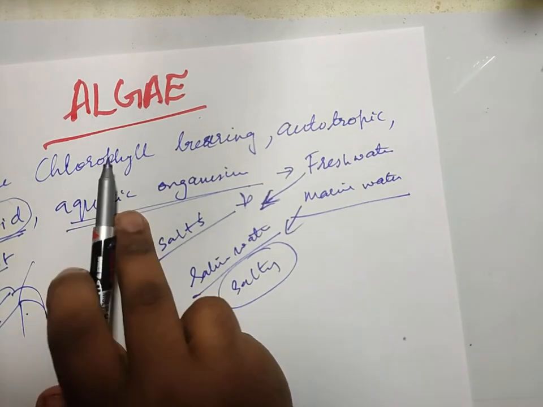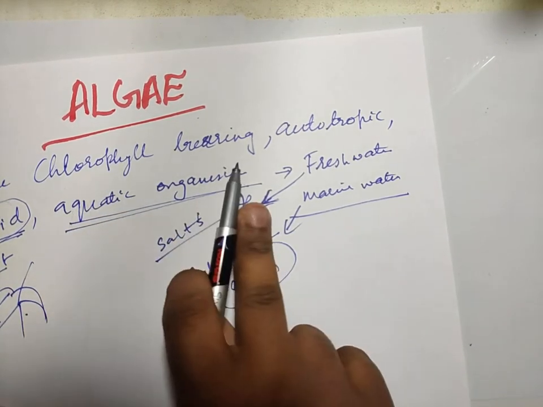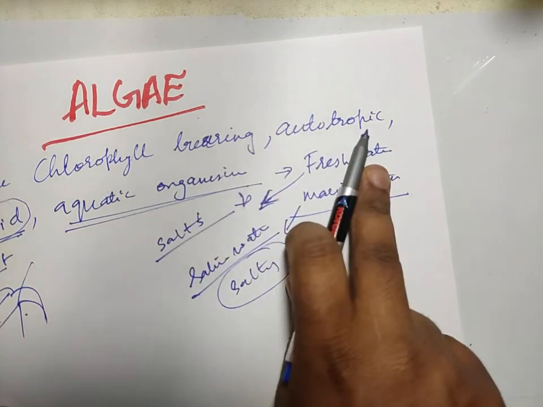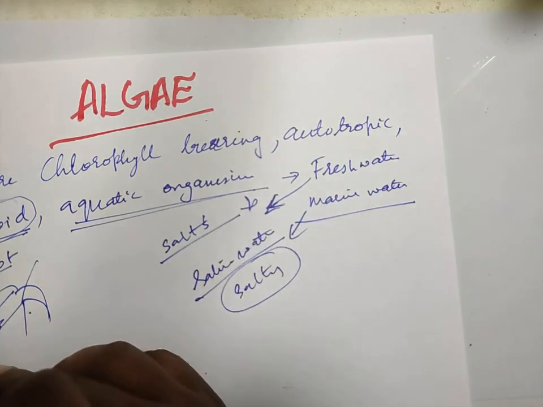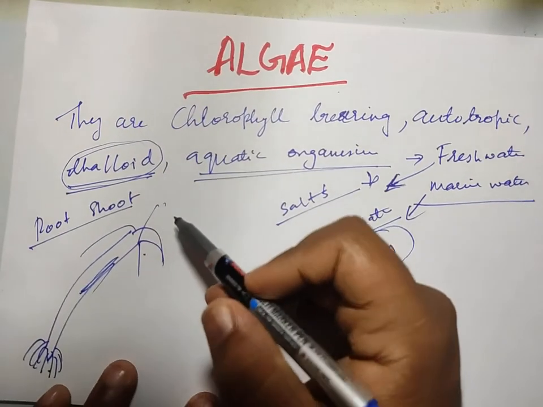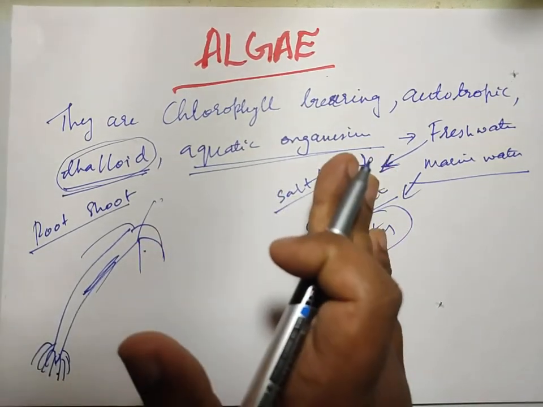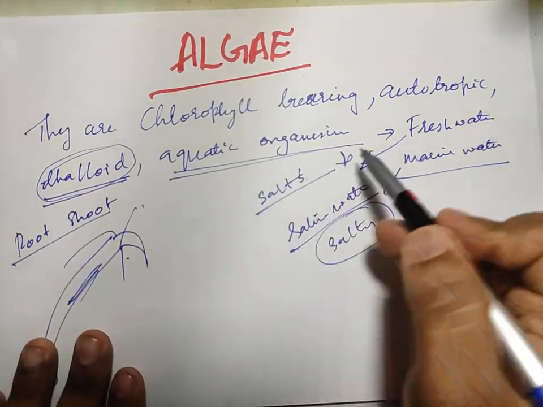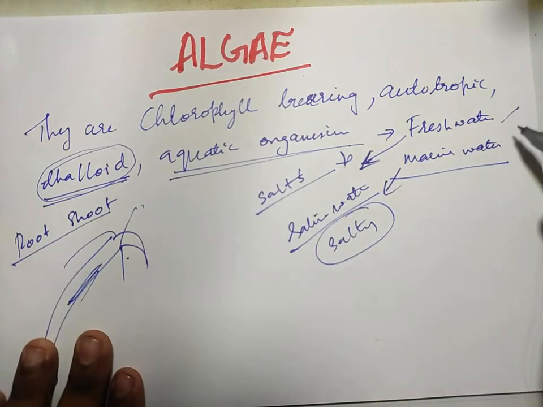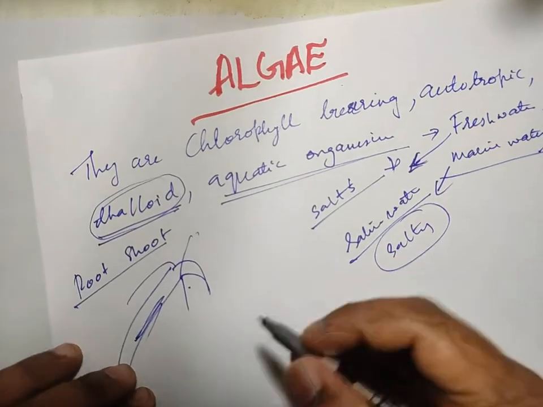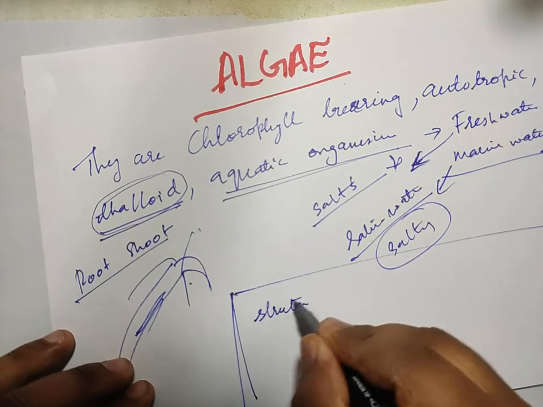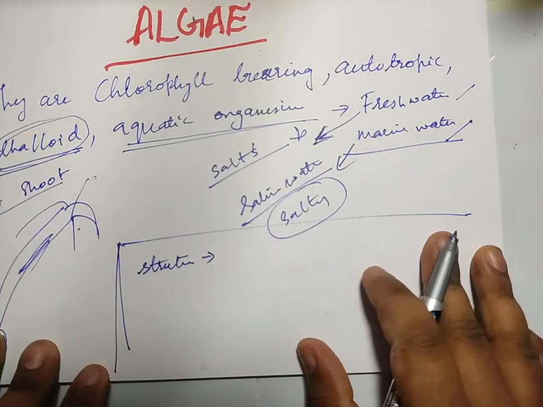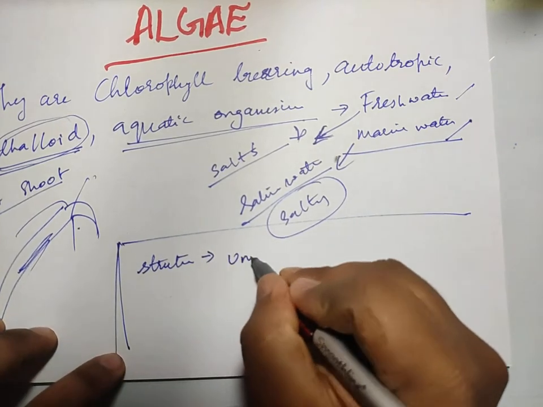So algae are chlorophyll bearing, which means they have chlorophyll pigment. They are autotrophic, which means they can prepare their own food. They are thalloid. It means they do not have a separate root system and shoot system, that is, they have an undifferentiated root and shoot system. Then aquatic organisms: they are found in water, both fresh water and marine water. Now let us see their structure. When you see their structure, you can find these algae in many types. Some are unicellular.